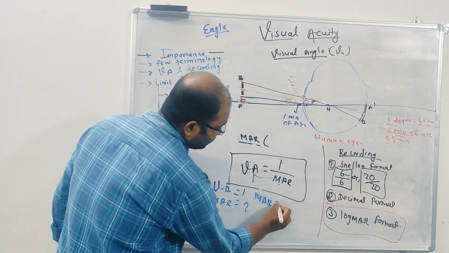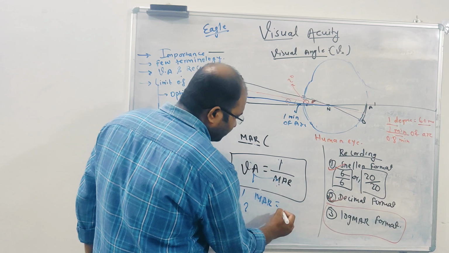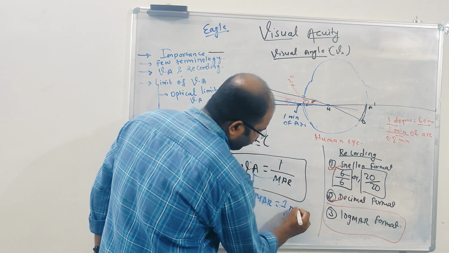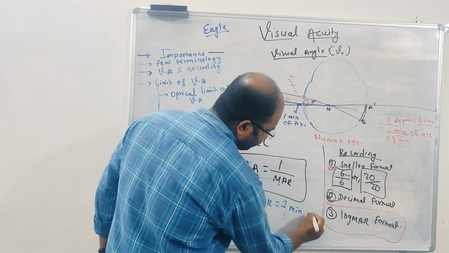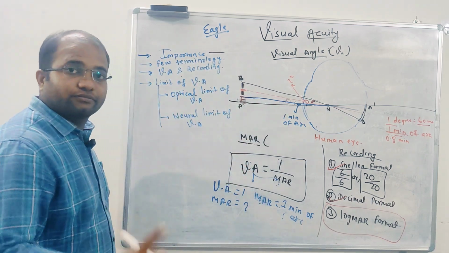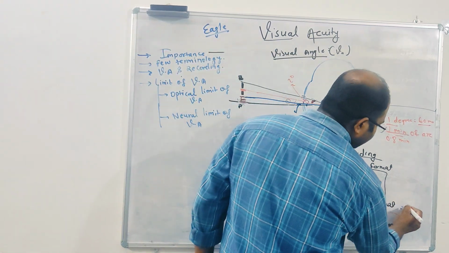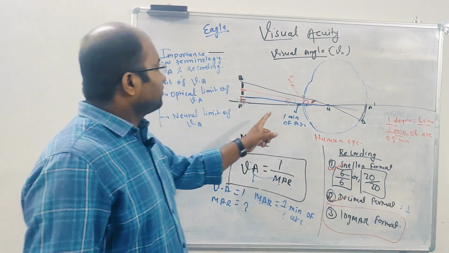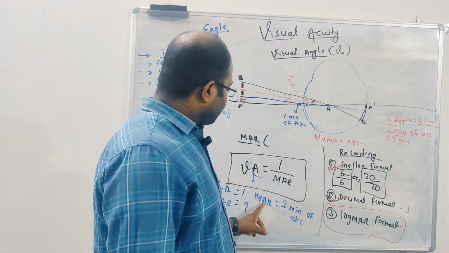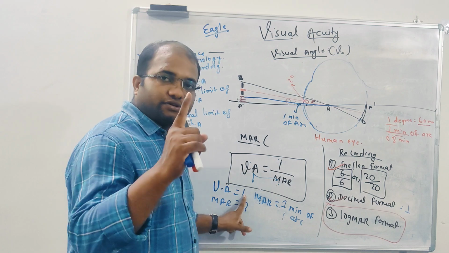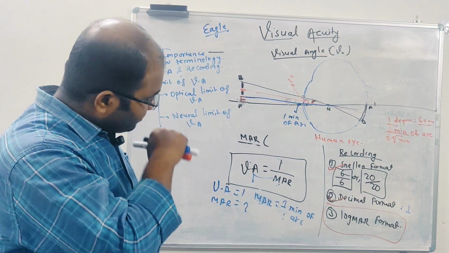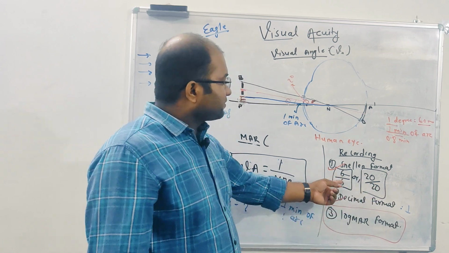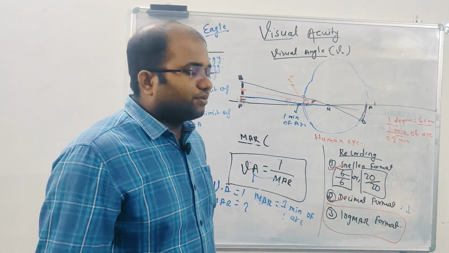So when you subtend 1 minute of arc, your visual acuity will be 1. One is the decimal format of documenting. That means when you are subtending 1 minute of arc, you will have a maximum vision of 1. So you have normal vision of 6 by 6, which is 1, or 20 by 20, which is 1. This 6 by 6 or 20 by 20 is considered normal vision.